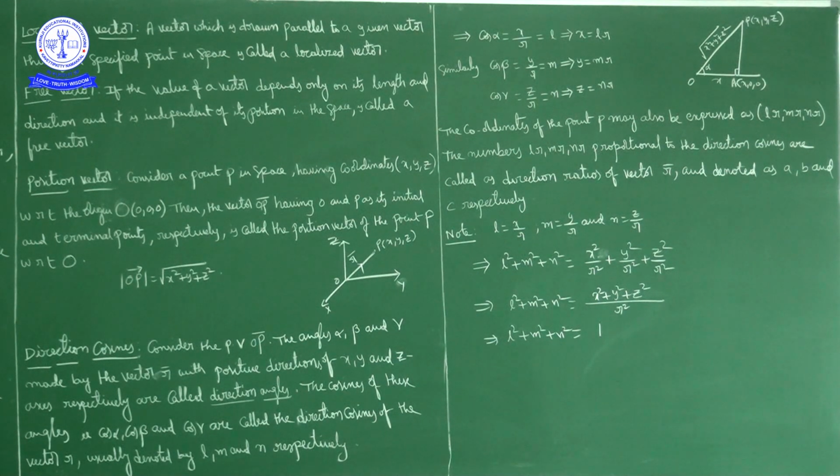Cosines of these angles, that is cos alpha, cos beta, cos gamma, are called direction cosines of the vector r bar. Generally we denote cos alpha by l, cos beta by m, and cos gamma by n. The direction cosines cos alpha, cos beta, cos gamma are denoted by l, m and n respectively.